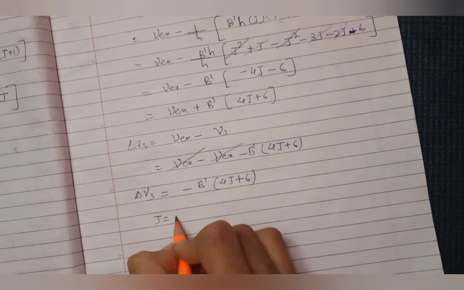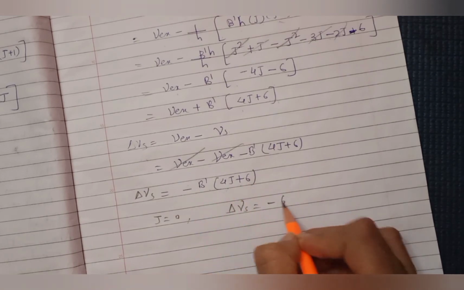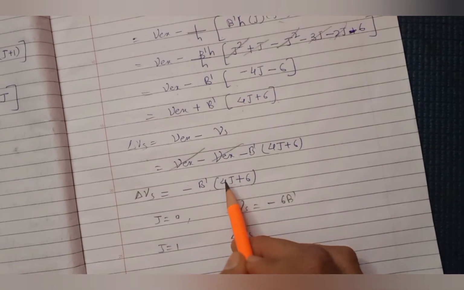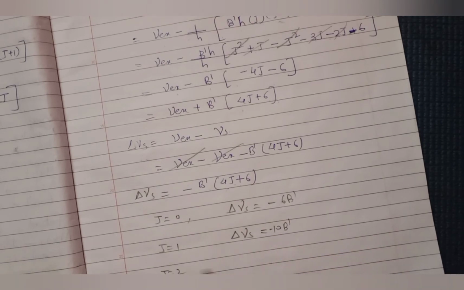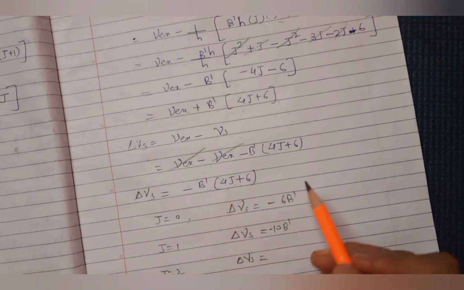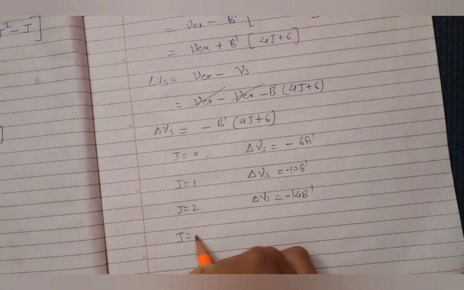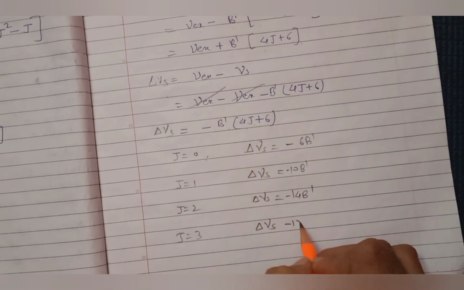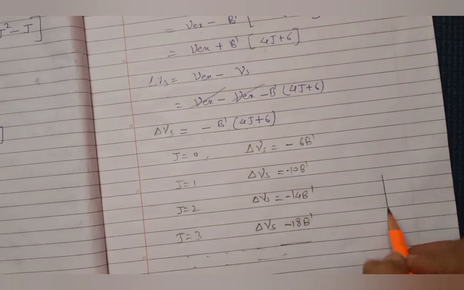Now suppose J equals 0. So I will get delta nu S equals minus 6 B dash. When J equals 1, I will get delta nu S equals 1 into 4, 4 plus 6, 10, so minus 10 B dash. When J equals 2, 4 into 2 is 8, 8 plus 6, 14, so minus 14 B dash. J equals 3, 3 into 4 is 12, 12 plus 6, 18, so minus 18 B dash.